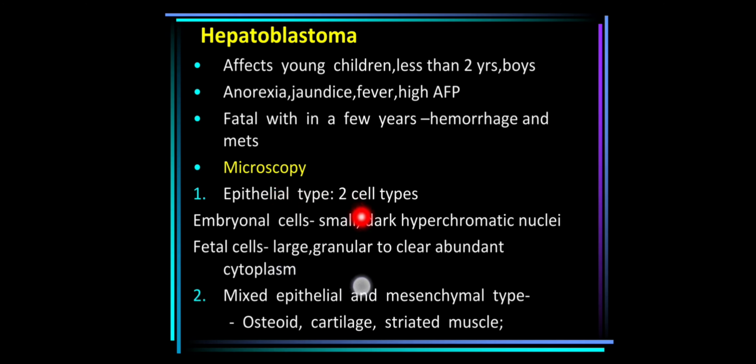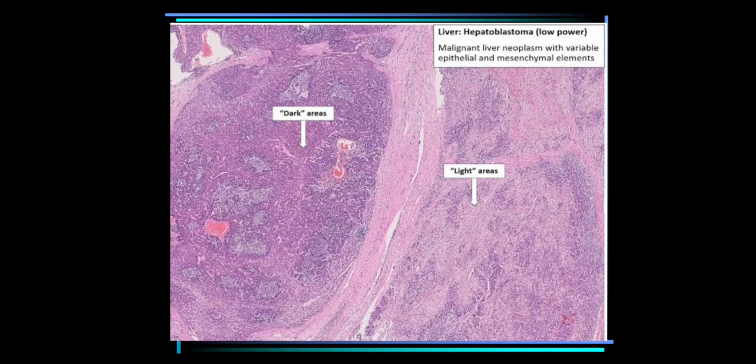The epithelial type has two cells, embryonal cells and fetal cells. Embryonal cells are small, dark, hyperchromatic nucleated cells, and fetal cells are large cells with granular to clear abundant cytoplasm. Mixed epithelial and mesenchymal type has foci of osteoid, cartilage, striated muscle. So this is how a hepatoblastoma will look like. There can be a dark area containing small round embryonal cells and a lighter area containing large fetal cells.